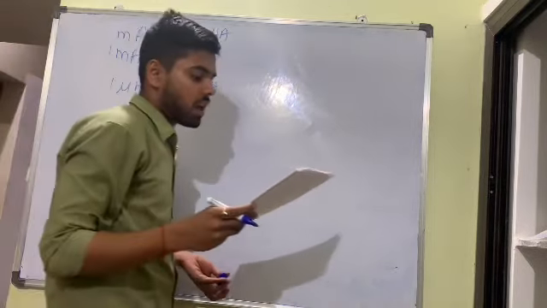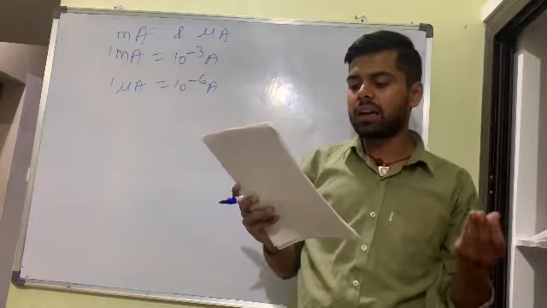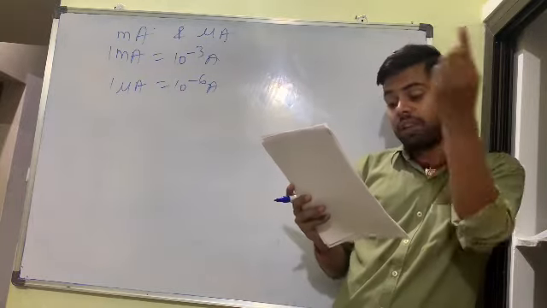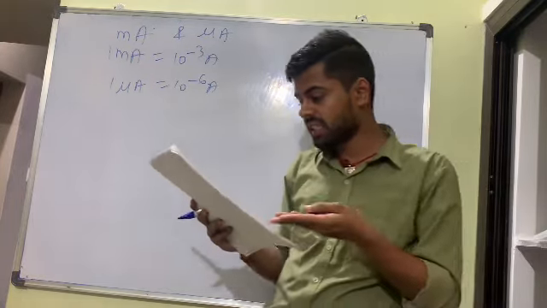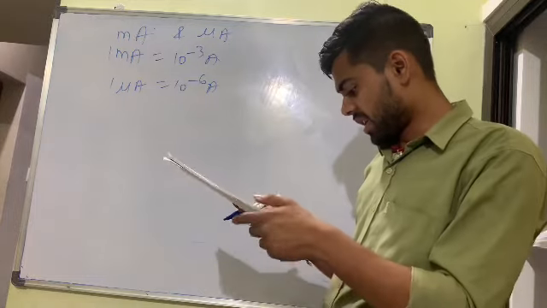Next, they are asking what is the resistance of an ideal voltmeter. The ideal resistance of a voltmeter is infinity. Again, same thing, same data is there.